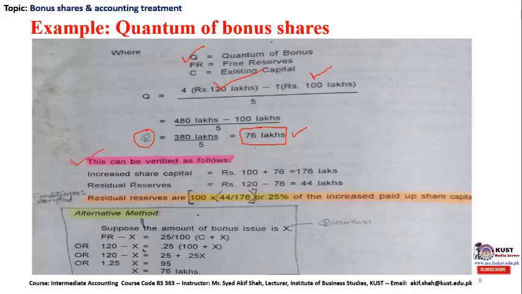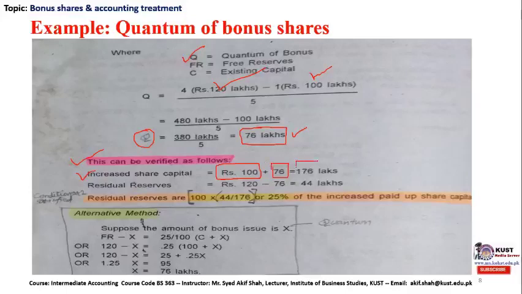How can we verify whether we have calculated this 76 lakh correctly, or whether it is a wrong suggestion to the company? The verification is that the increased capital needs to be found. Previously the existing capital was 100 lakhs, and we are suggesting 76 lakh of bonus issuance on the basis of the 25% residual reserve test.